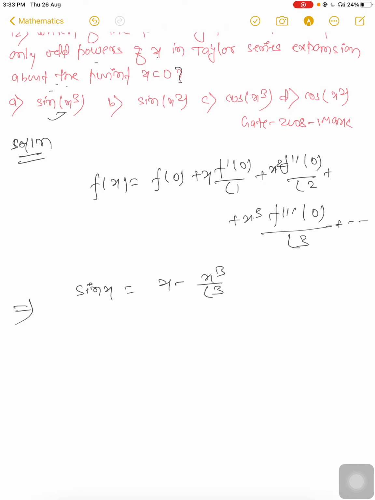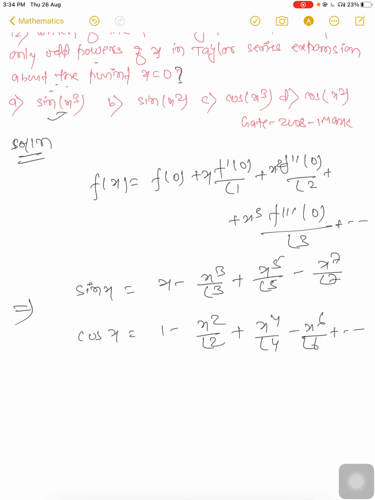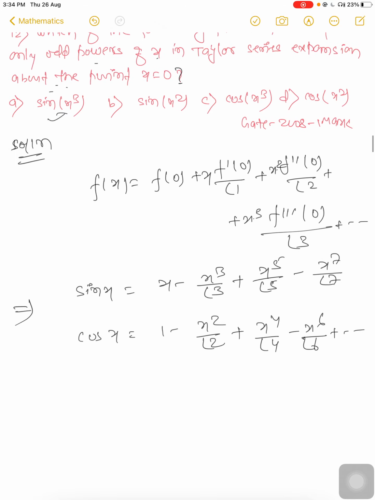For sin x, what will happen? Sin x is x cube by factorial 3, plus, one time positive, one time negative, minus x to the 7 by factorial 7. And for cos x, 1 minus x square by factorial 2 plus x to the 4 by factorial 4 minus x to the 6 by factorial 6.